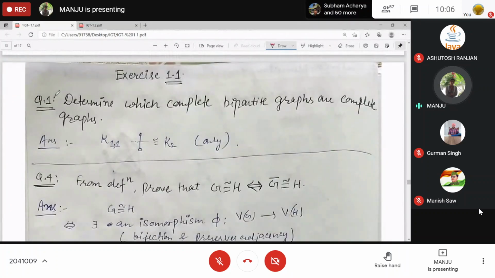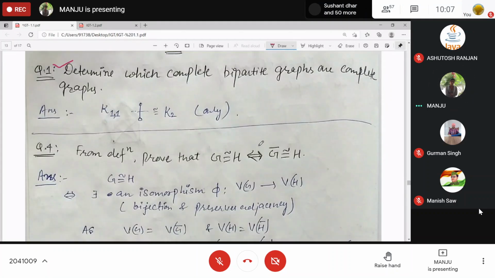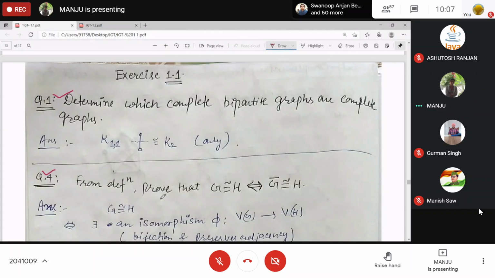In last class, we have done the complete bipartite graph, or complete only K2, which becomes the complete bipartite graph, right? Now, prove that two graphs are isomorphic if and only if their complements are isomorphic. How to prove it? By using the definition, you can prove it.